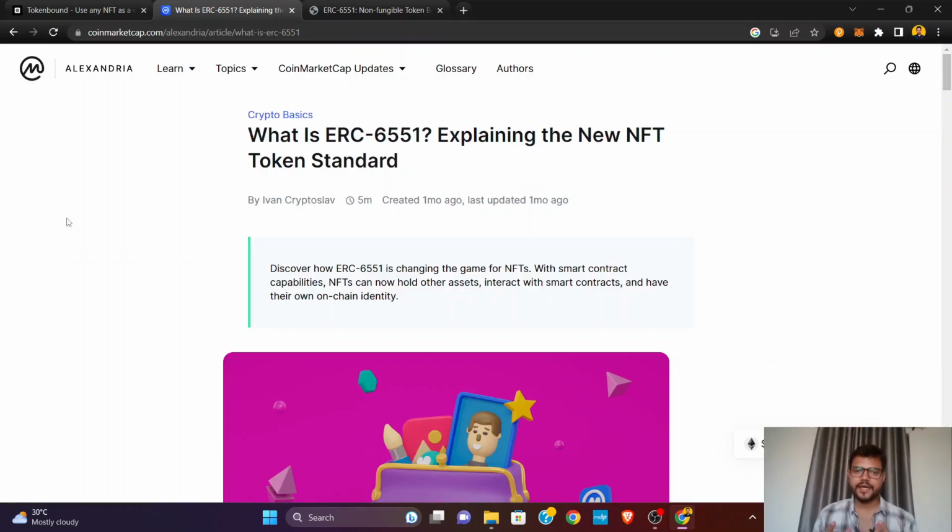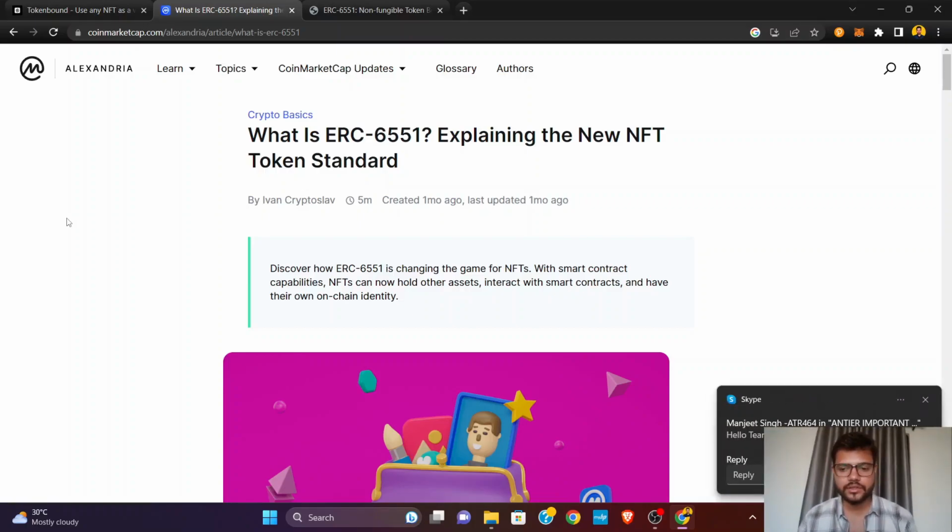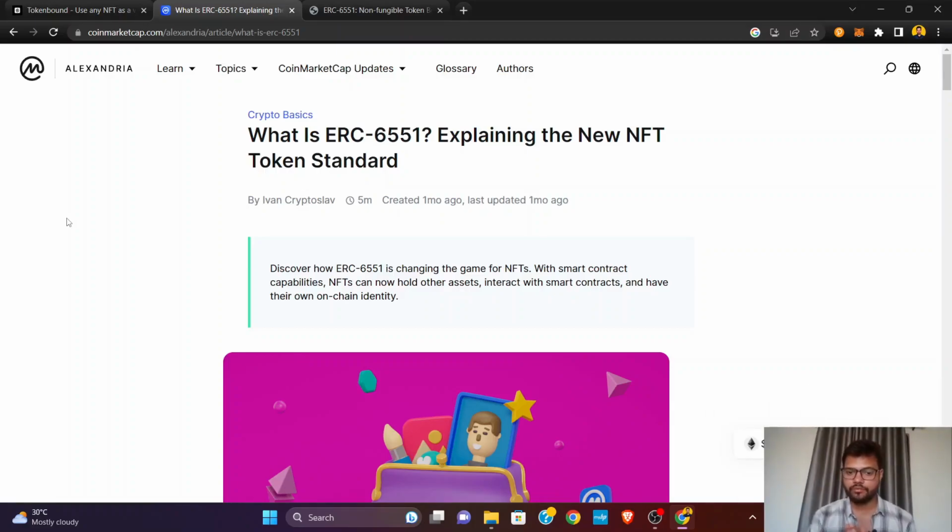So if the Aadhaar card or ID of your country is going to be on the blockchain, then every asset, every property you own in that country is going to be attached to that identity. For now, all the properties are attached to your digital identity, or the identity of your country. Like in India, all the assets are attached to my Aadhaar card. But if that Aadhaar card is going to be on the blockchain, then it's going to be of an NFT type, and